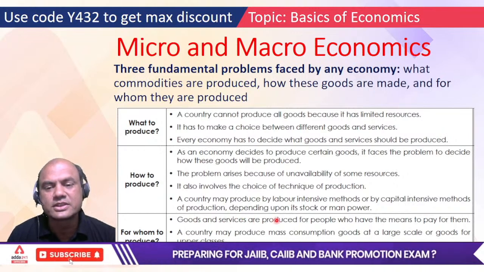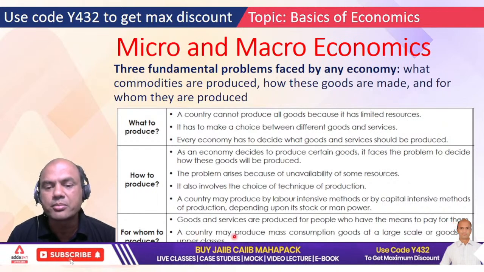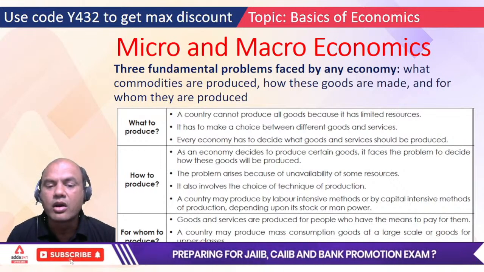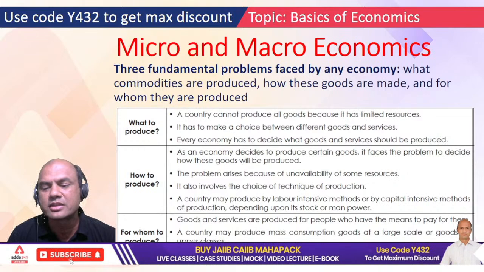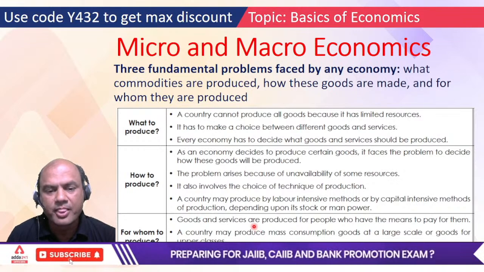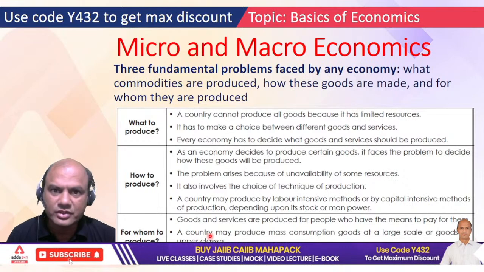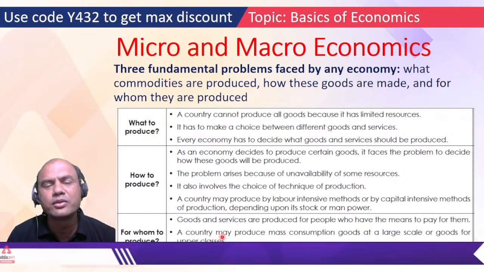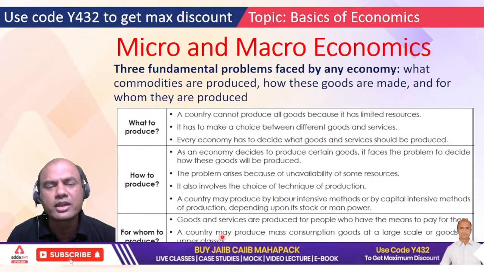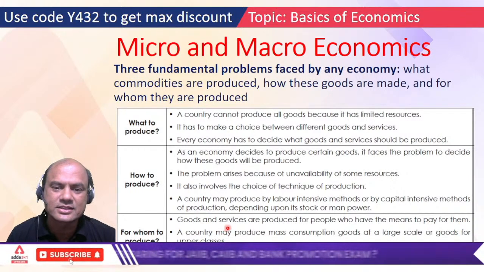Okay. Goods and services are produced for the people who have the means to pay for them. A country may produce mass consumption goods at a large scale or goods for upper classes. All it depends upon the policies of the government as well as the private producing units. So see here, it depends on the country to country. For a country like India, we'll have to produce the basic amenities first, right? Why India only? Even in USA, UK, any developed country you go, first is food. So every country must produce its food first, and then afterwards, if it is excess, then we can export it.